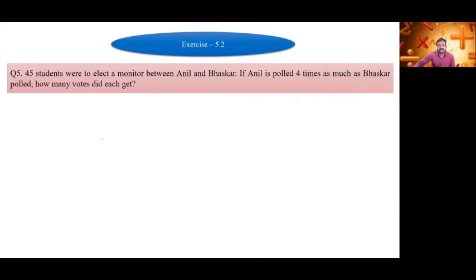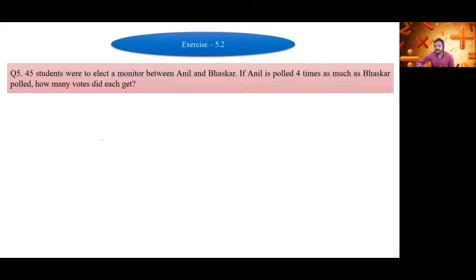45 students were to elect a monitor between Anil and Bhaskar. If Anil polled 4 times as much as Bhaskar polled, how many votes did each get? So there is an election between two people, Anil and Bhaskar. The statement says Anil got 4 times more votes than Bhaskar. Do we know how many votes Bhaskar got?